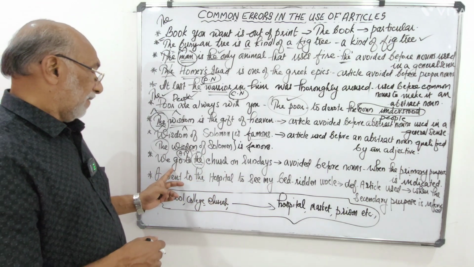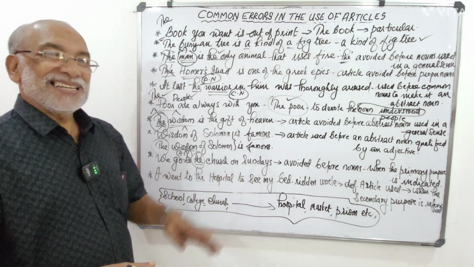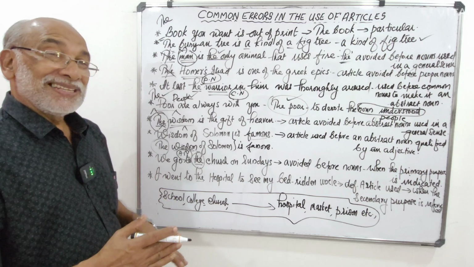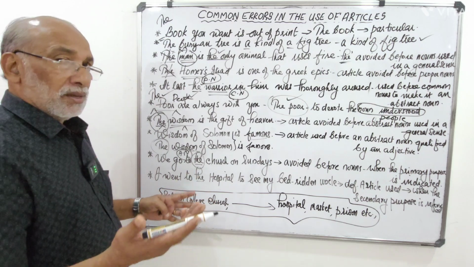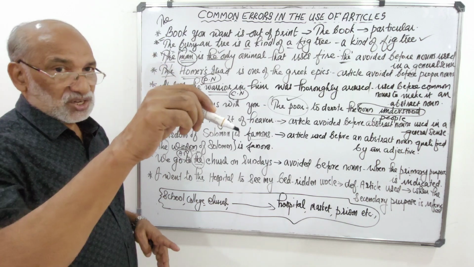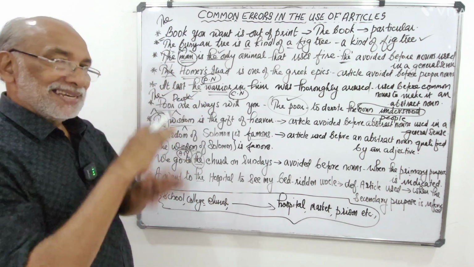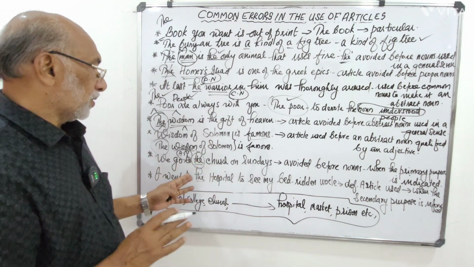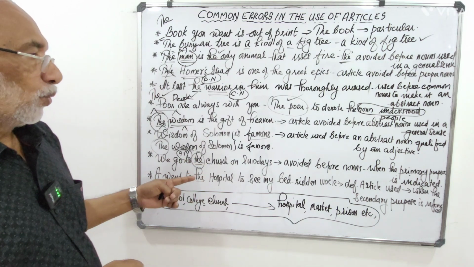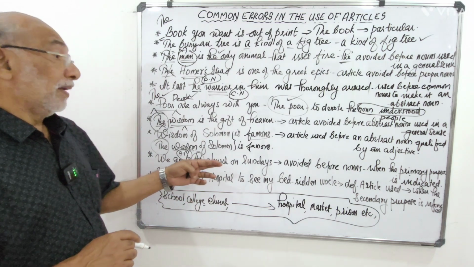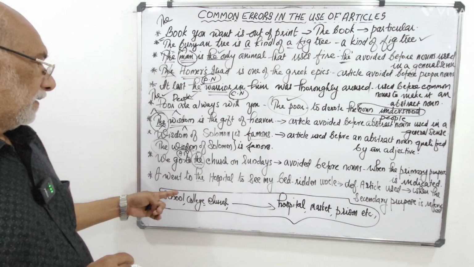So you have to say, we go to church on Sundays. Avoid using the here. We go to the church, no. If you are referring to a particular church, okay, of course you can use, but in the general sense, you cannot use the article the before it because it's used with the primary purpose.